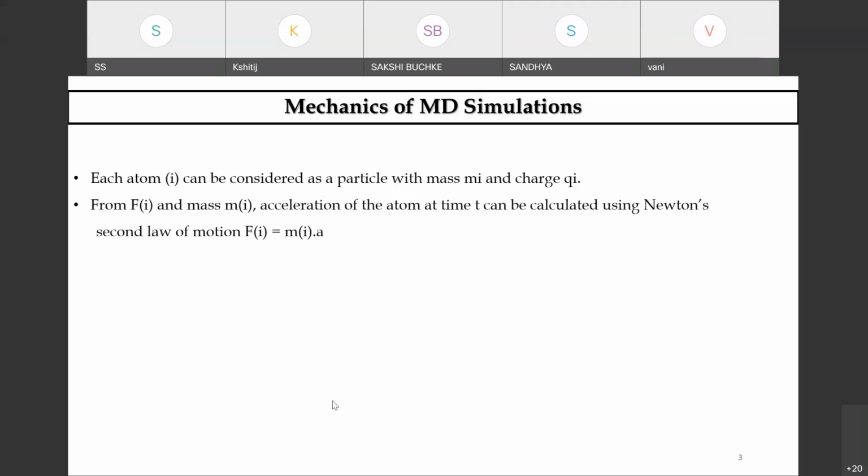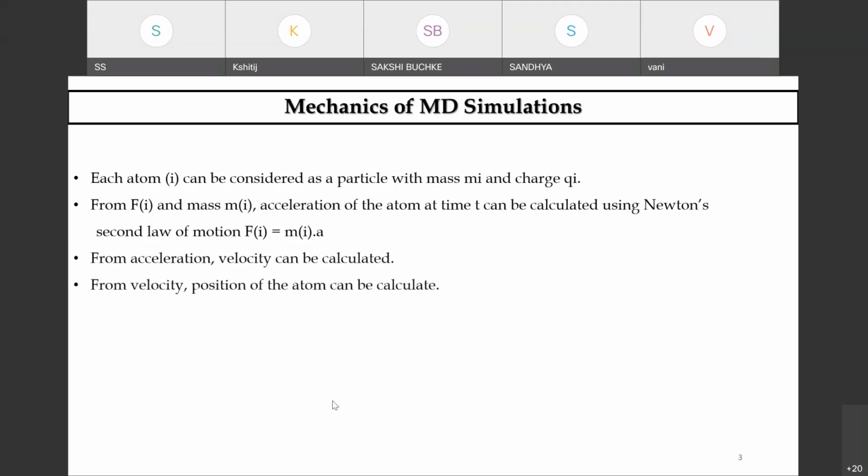We all know about Newton's laws of motion: the force on those particles and the acceleration will be governed by the mass and acceleration for forces. From this acceleration the velocity is calculated, and from the velocity you can calculate the position of that particular atom.